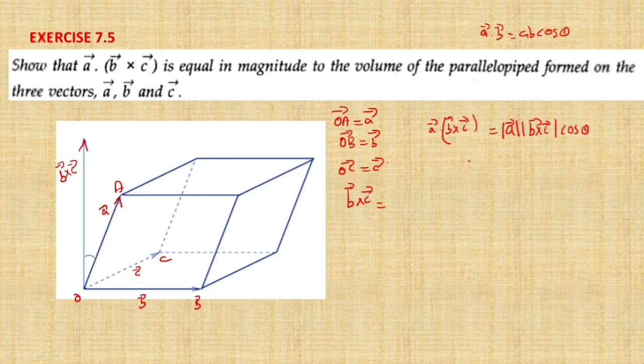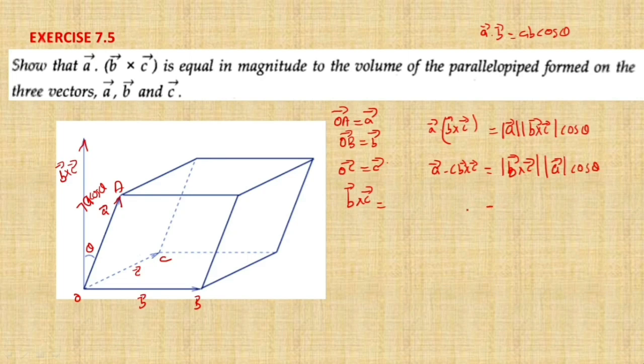So you can see here B cross C is acting in this direction. A cos theta, you see this is A, and if you consider this is theta, A cos theta also will be acting in this direction. So we can write A dot B cross C is equal to modulus of B cross C into modulus of A into cos theta.